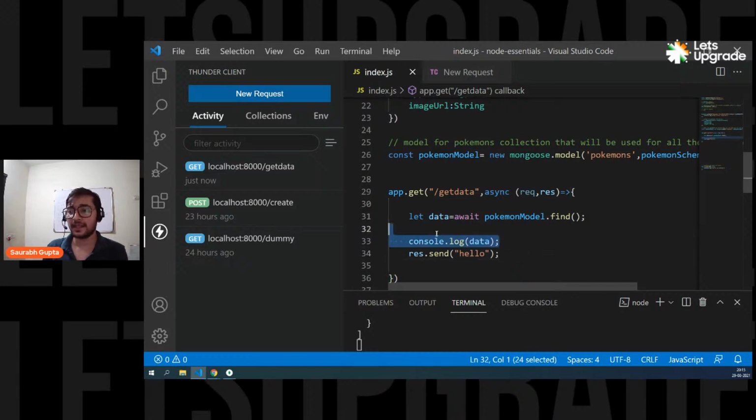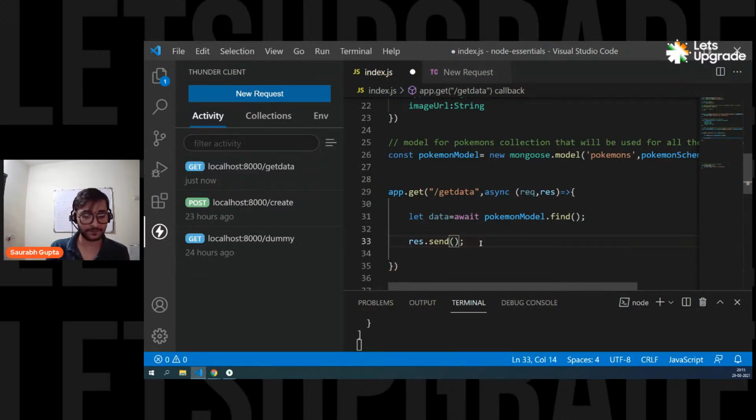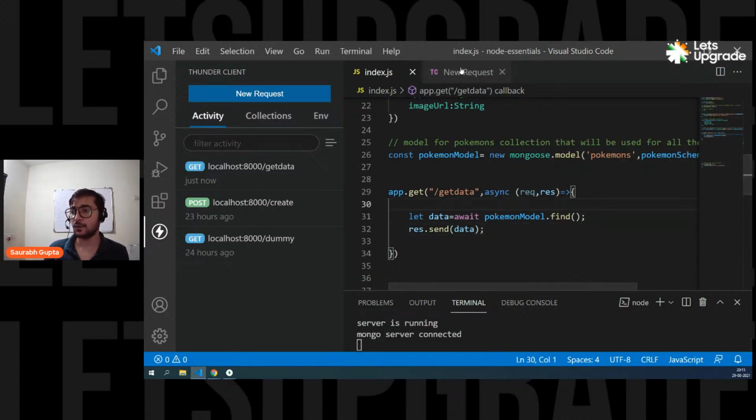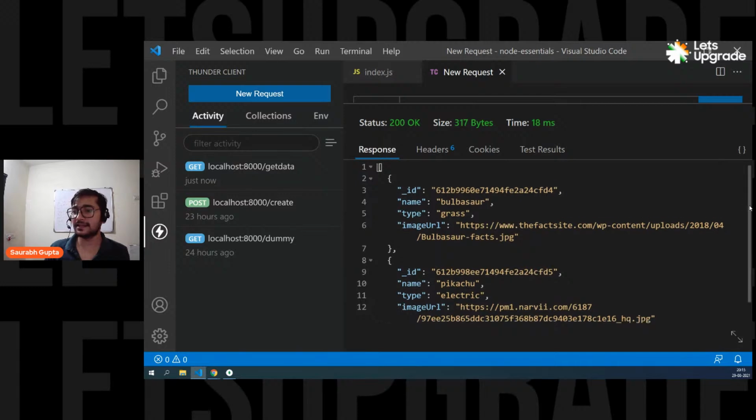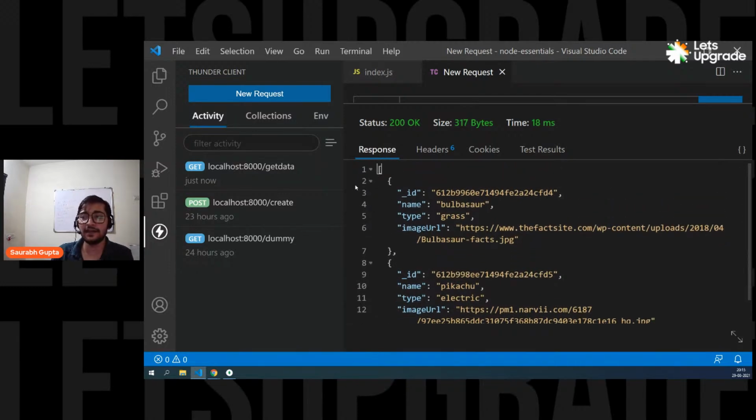So now, instead of printing data, let's simply send the data as the response. Save it. Open Thunder client, close the terminal, and let's see. Send. And here we go, guys. See, we get the data as a response. You can see that, right, everyone? We get the data as the response. Are we cleared, everyone? So we have solved the issue and we are also getting the data as the response.